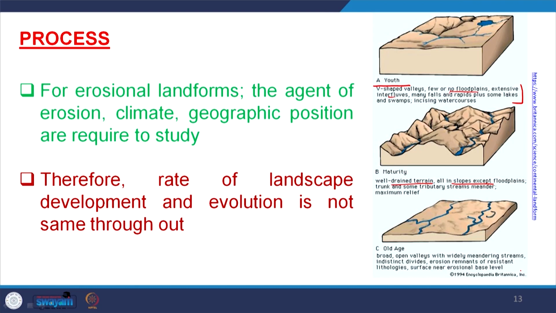So, I want to say that some of these characteristic processes are restricted to a particular geographic position at particular geological times. Those processes have to be unraveled and correlated.